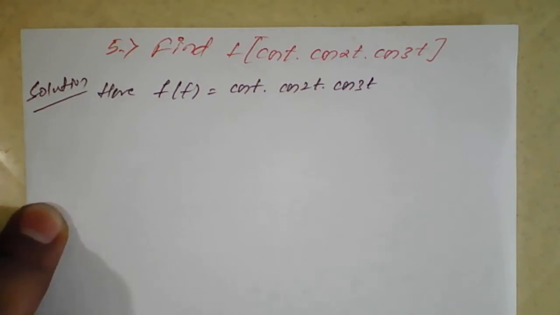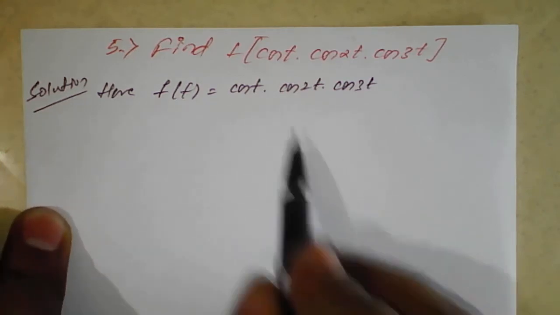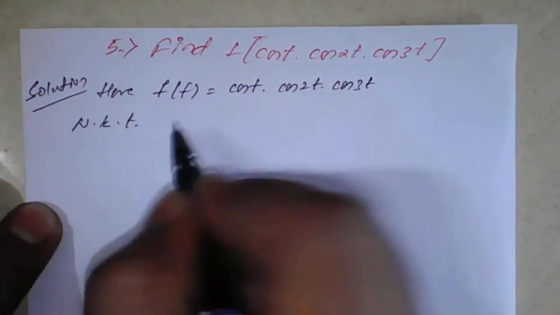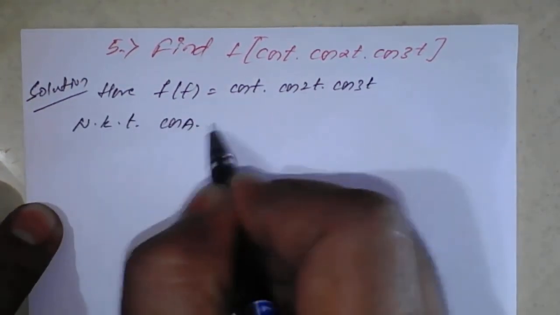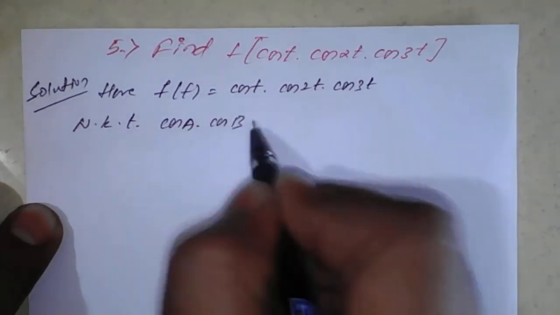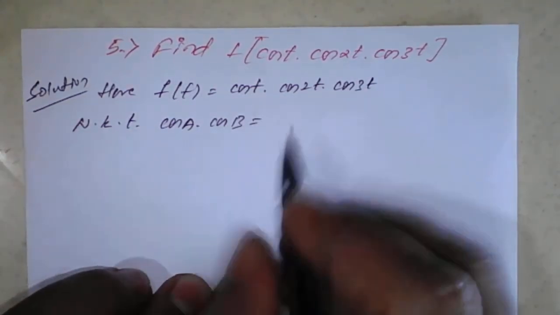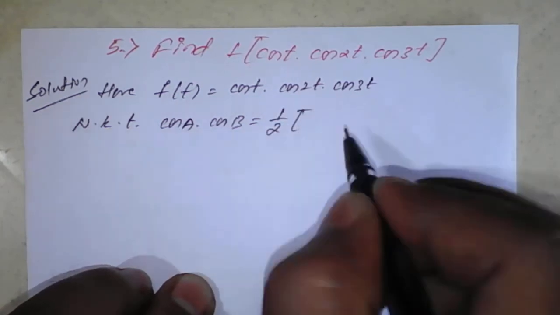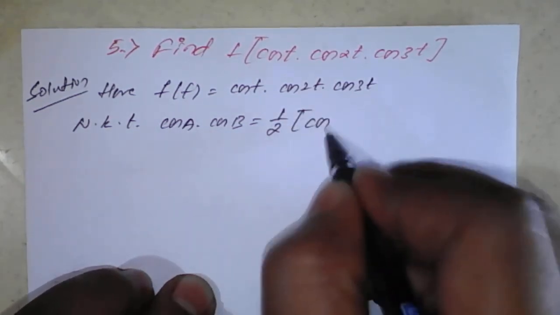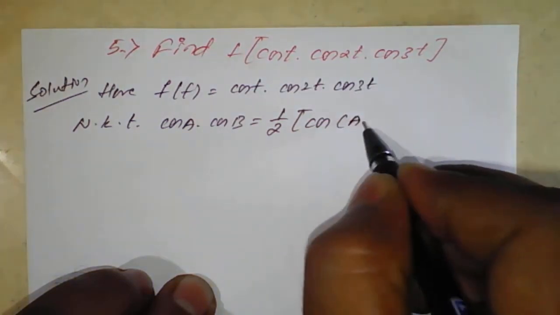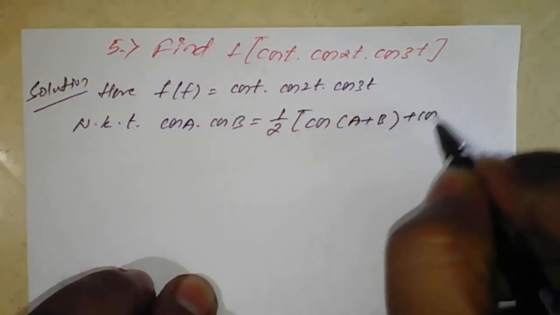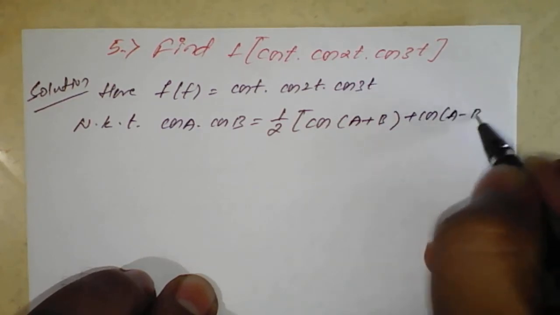So now we'll apply first, we know the cos of a into cos of b formula. So cos of a into cos of b is 1 by 2 times cos of a plus b plus cos of a minus b.